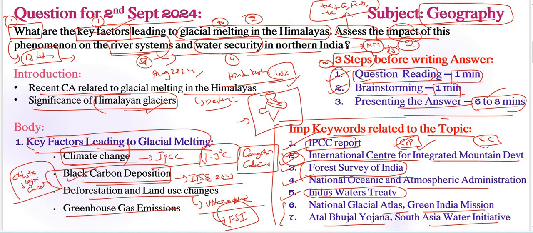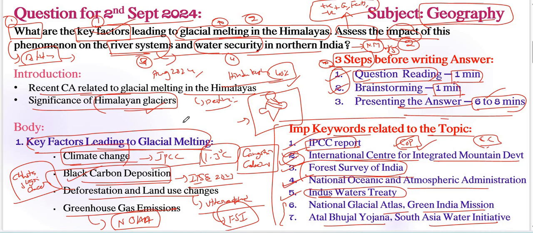Next, greenhouse gas emissions also need to be included as a key factor here, very much related to our climate change. Increasing levels of greenhouse gases such as CO2 and methane trap heat in the atmosphere, further increasing glacial melt, right? For example, we can take the rise in CO2 levels to over 420 ppm in 2023, as reported recently by the National Oceanic and Atmospheric Administration. Very, very important, NOAA, right? Already we have included it in the fourth keyword, right?